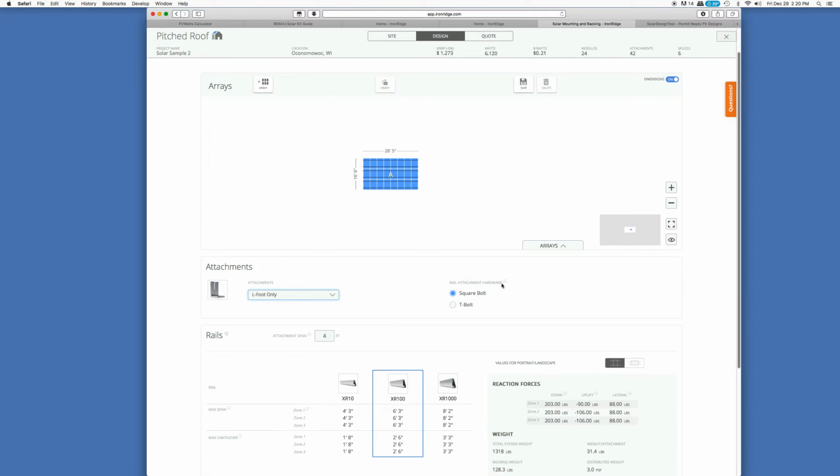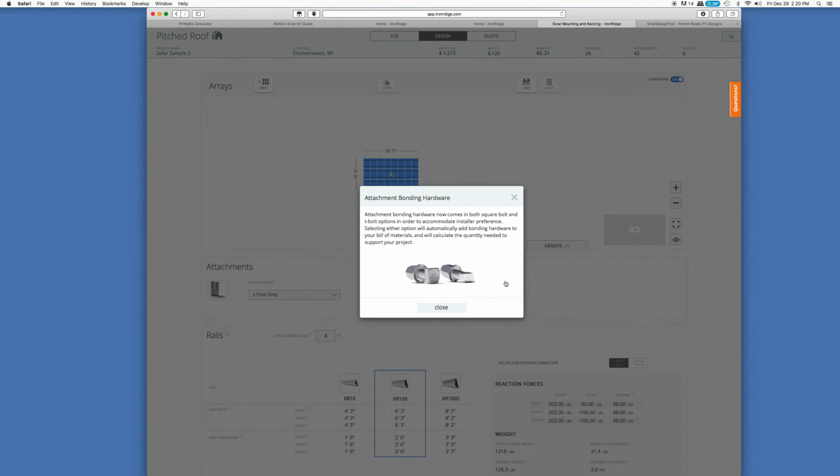Over here for rail attachment hardware, Iron Ridge does have 2 different types. They have a square bolt head and they have a T-bolt. The square bolt, it's nice because it's big, it's durable, it doesn't fall out, but what you have to do is slide it in to the end of the piece of racking.